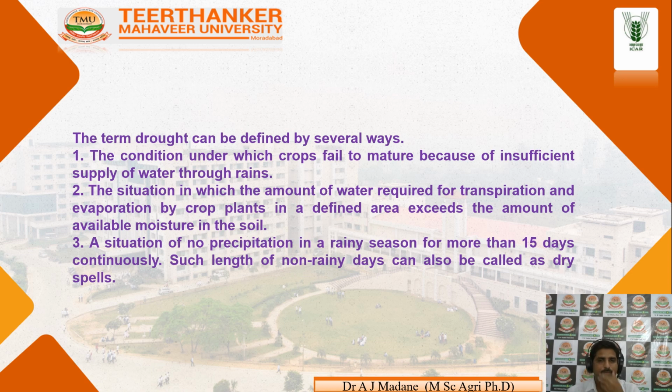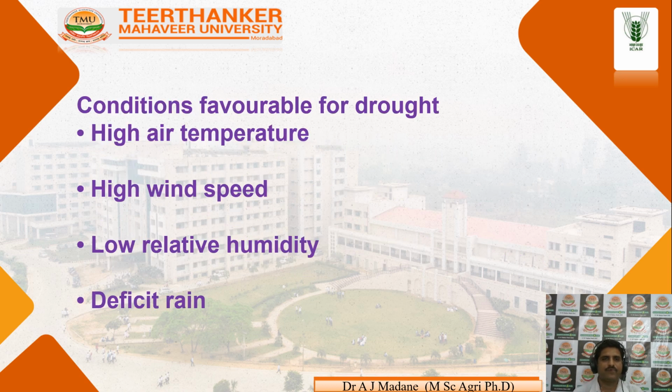Next, a situation of no precipitation in a rainy season for more than 15 days continuously. Such a length of non-rainy days can also be called a dry spell. If there is no rain for more than 15 days, that length of period is called a dry spell.